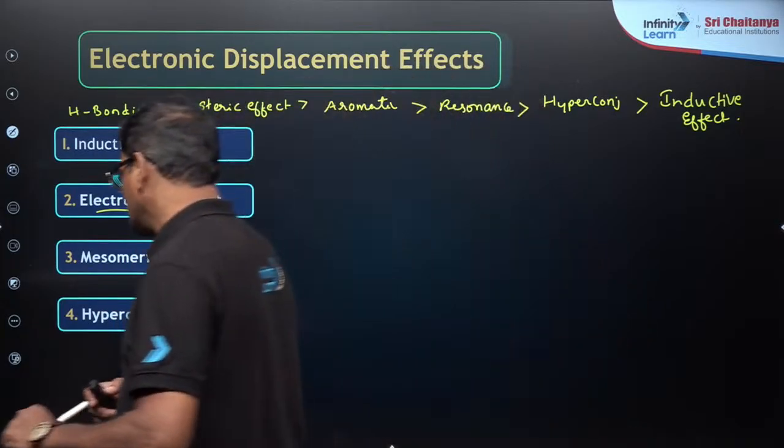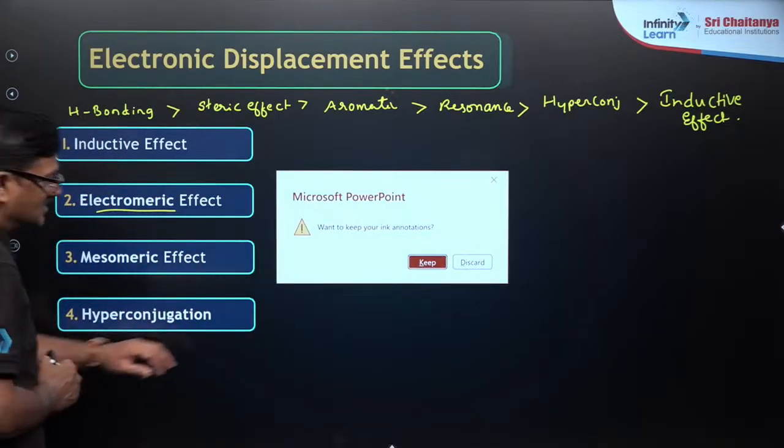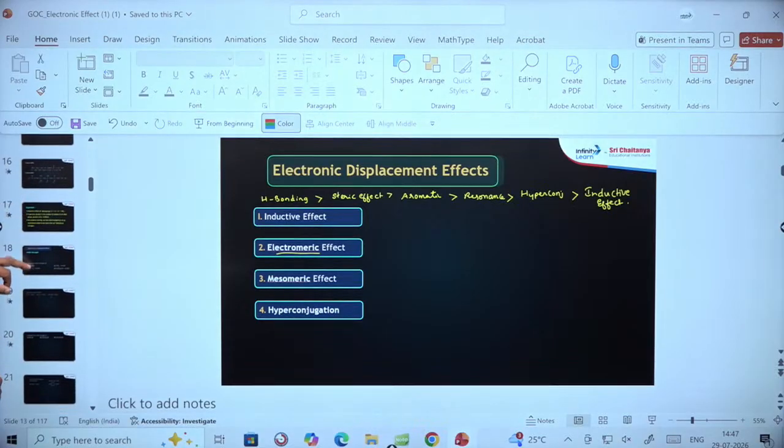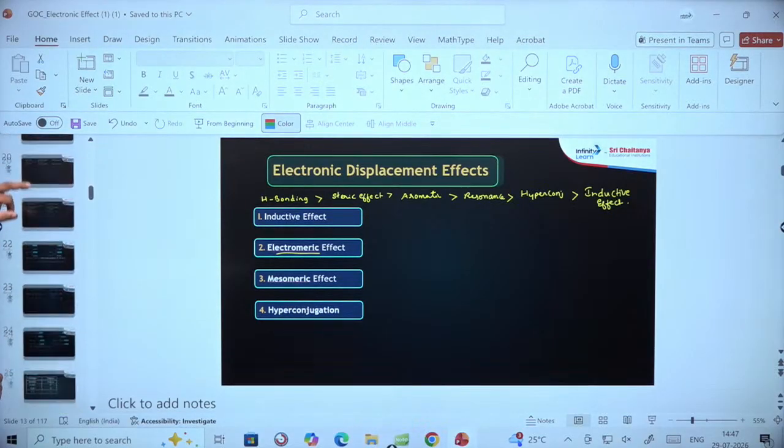Okay, let's discuss some pointers. Let's discuss some pointers about the stability of the carbocations.